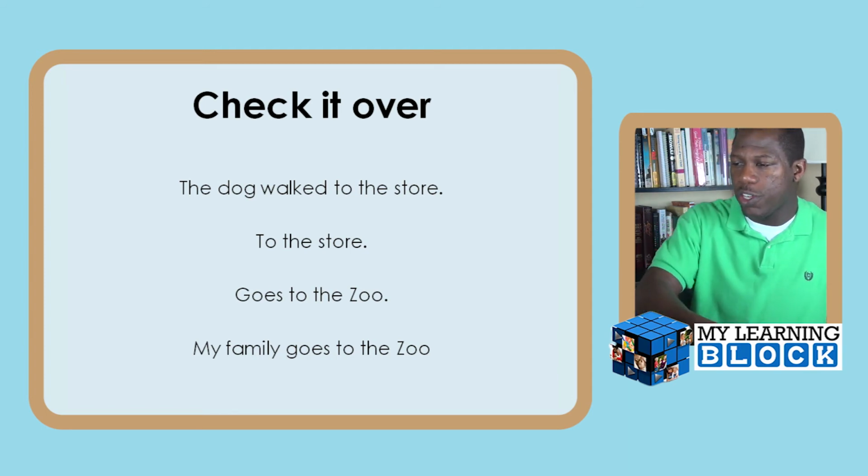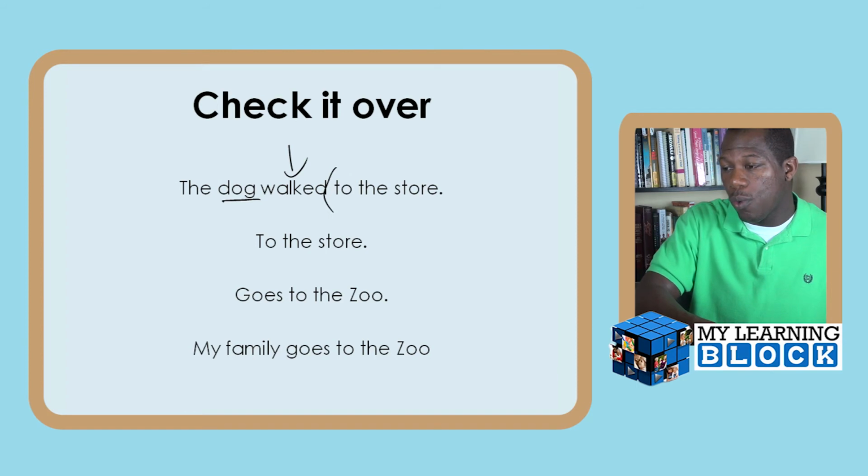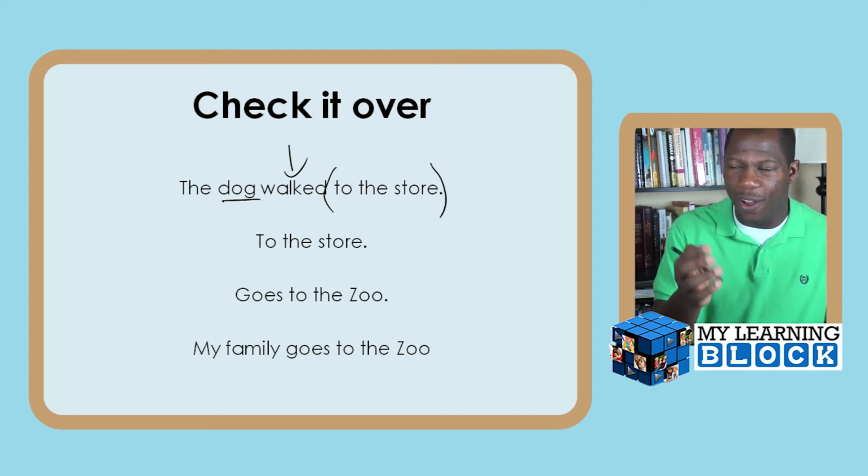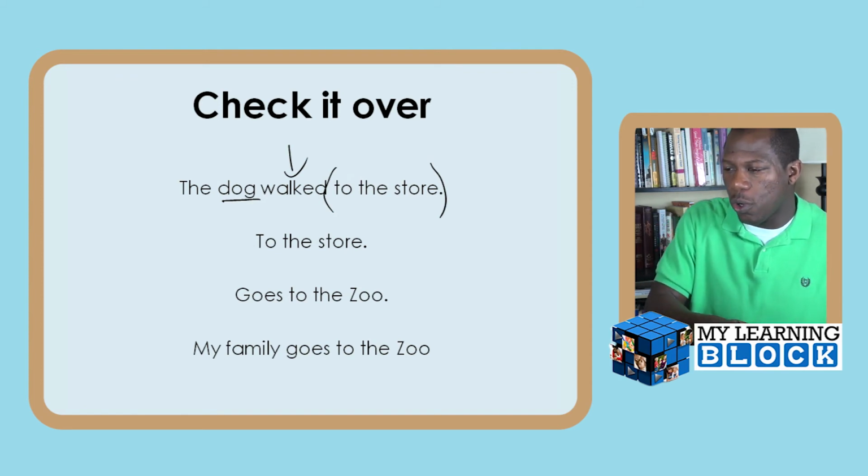All right. So the dog walked to the store. Do I have a subject? Dog. Did the subject do something? Walk. We even know where the dog walked. To the store. Yes, that's actually a preposition, but that's a different video. All right, so to the store.